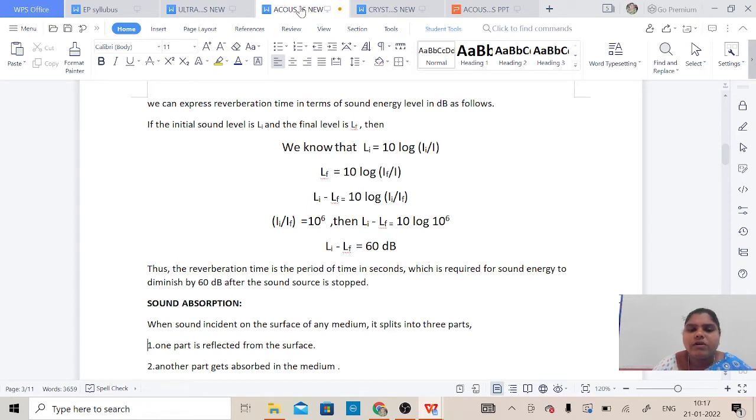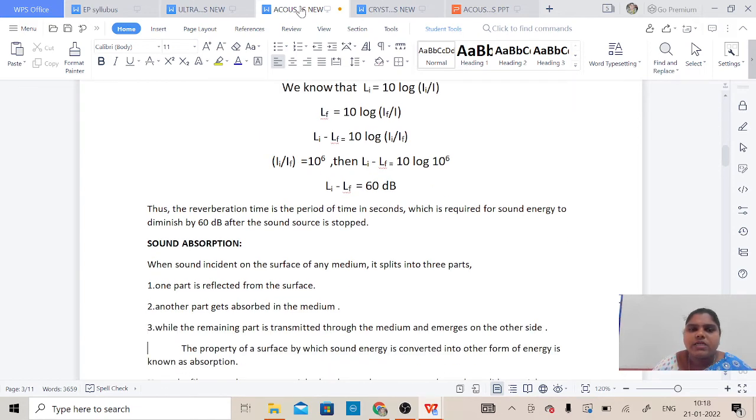So the reverberation time is the period of time in seconds which is required for sound energy to diminish by 60 decibels after the source of sound is stopped. So to what extent we are hearing the sound means, after the source of sound stops, what we hear will diminish by 60 decibels.